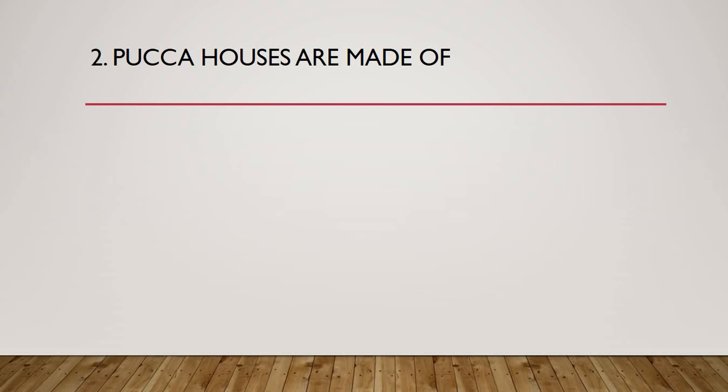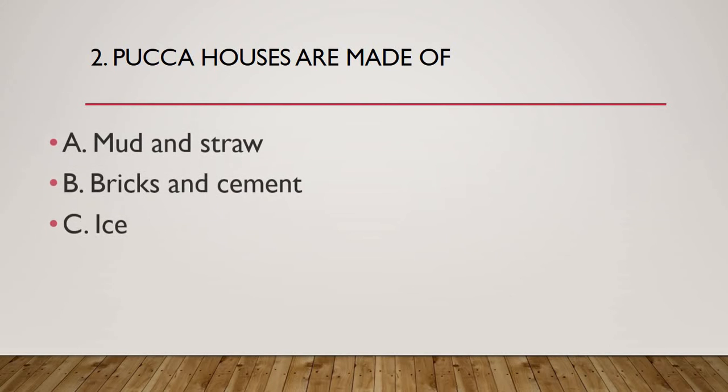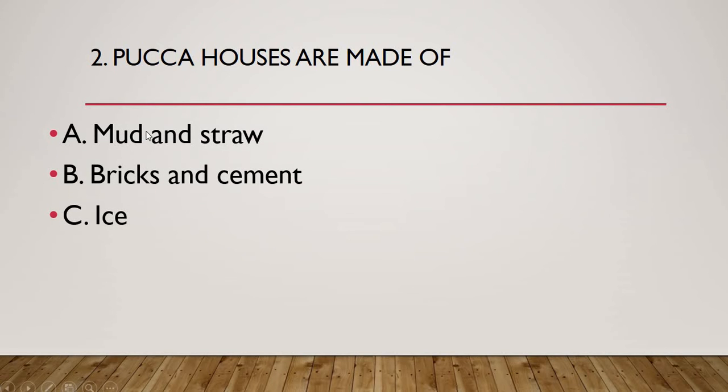Look around where you are sitting. Students, I want you to observe the walls, the ceiling and the floor of the house. What do you think they are made up of? Let me give you the options. Do you think it is made up of mud and straw? Straw means a kind of dry grass or dead grass, of brownish color.